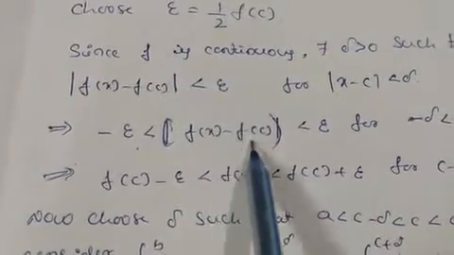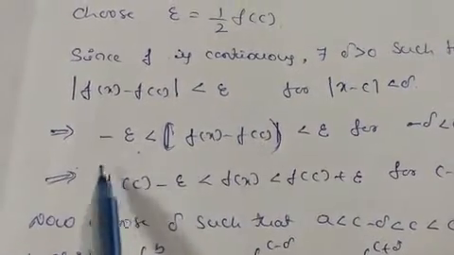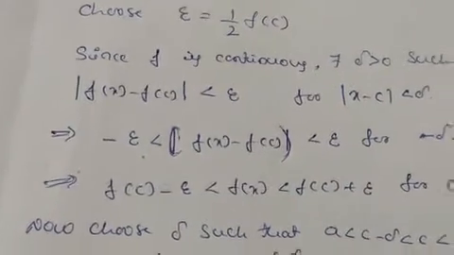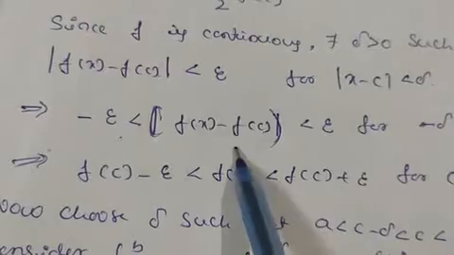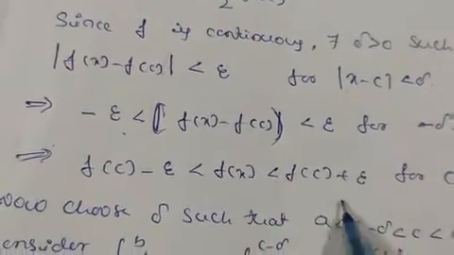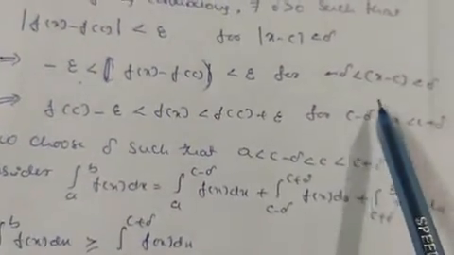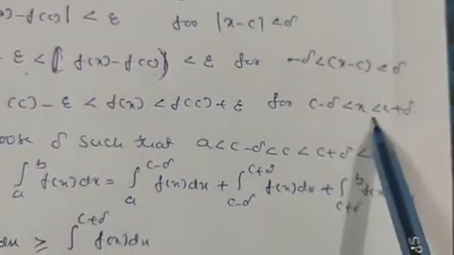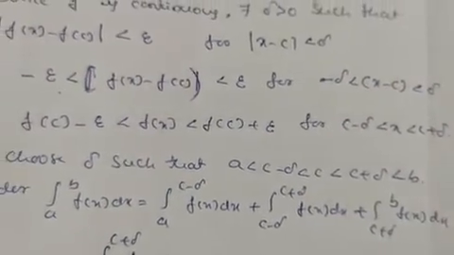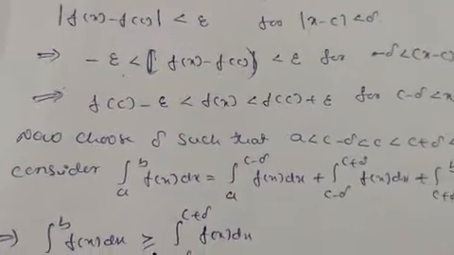So take f of c to this side: minus f of c becomes plus f of c. This implies f of c minus epsilon is less than f of x, which is less than f of c plus epsilon. Again, for this also, same thing: take c to this side, it becomes c minus delta and c plus delta. x is in between c minus delta and c plus delta.